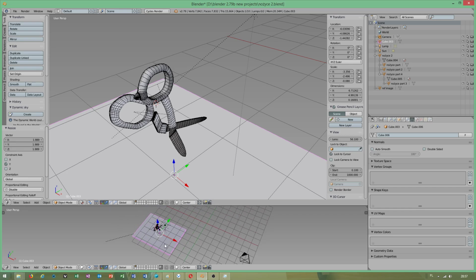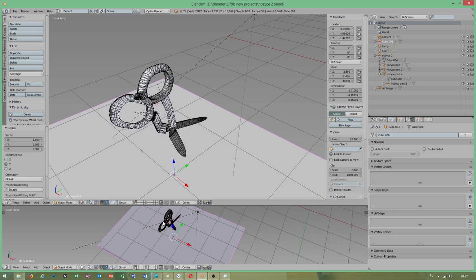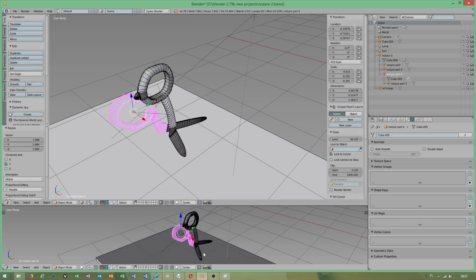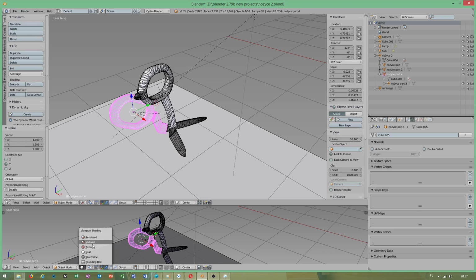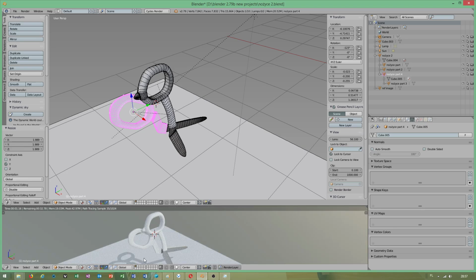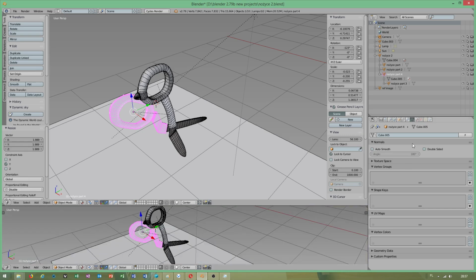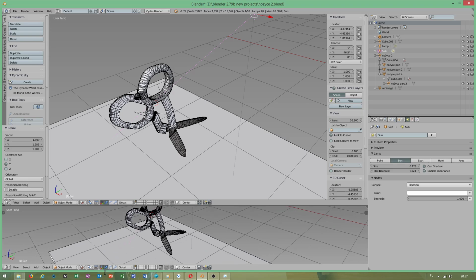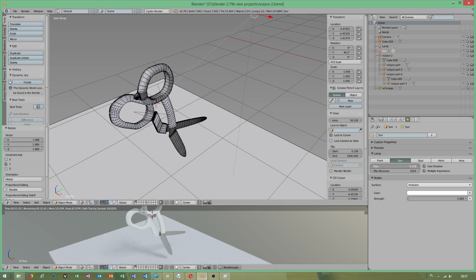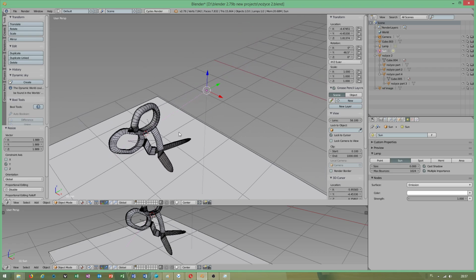Okay, that's fine. I have to use the F button to view selected. You see, we have hard shadows. If I change the size of this lamp, shadows won't be hard. They will be soft. That is why I wanted to show you what I meant.